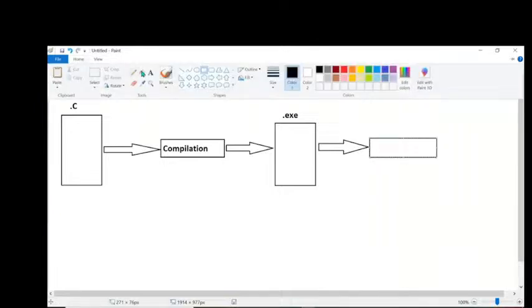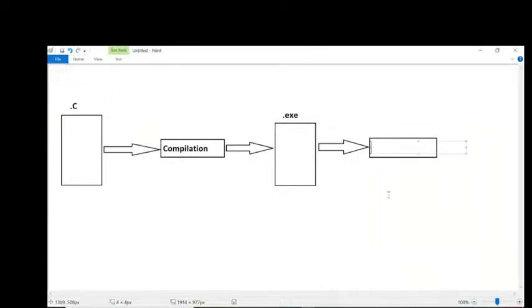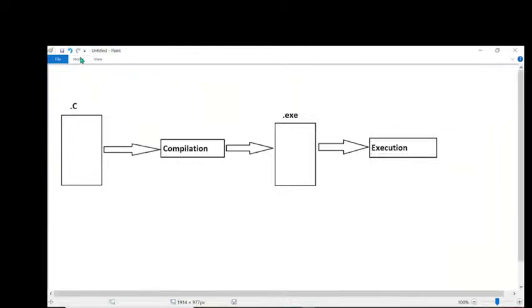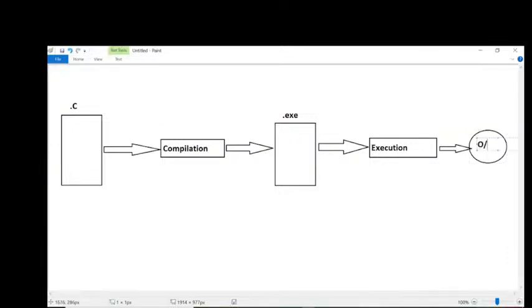When we execute this program, we are able to get some output.